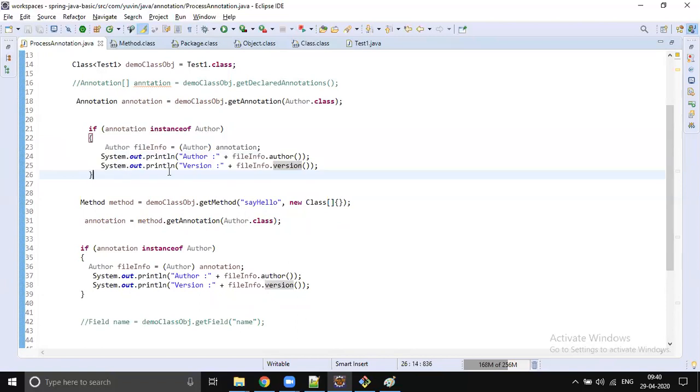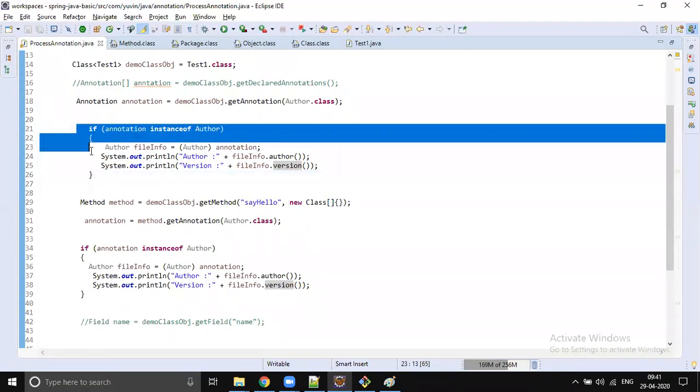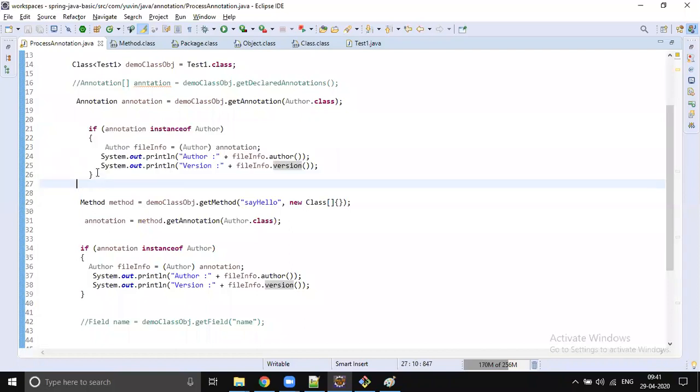For example, you can put them in the DB to maintain history. Like SCM or Git, how do they log who is doing what change? They would be doing something like this. For every modification, you log it in the database, and you will know who is writing which field.